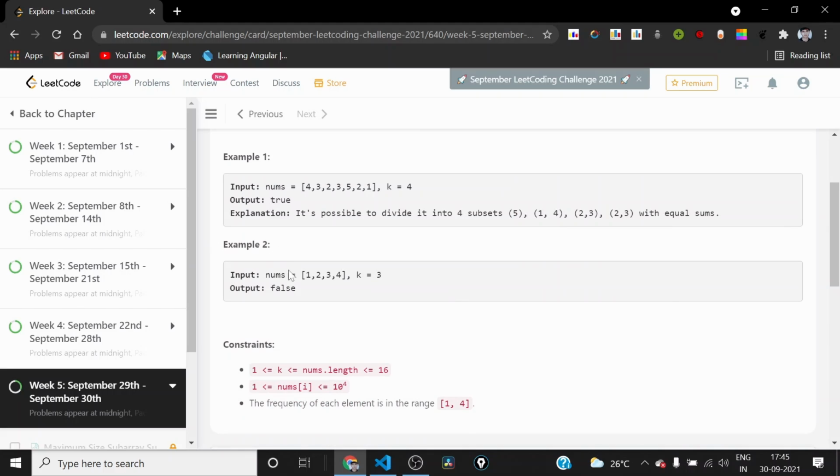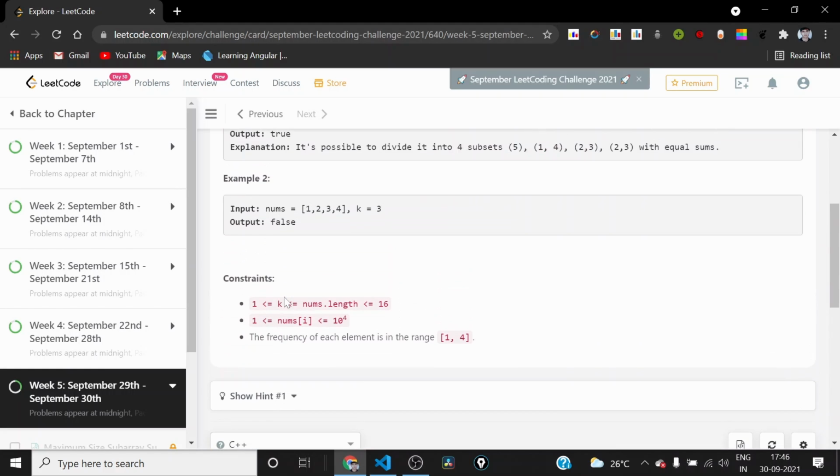And in example 2, the nums is 1, comma 2, comma 3, comma 4. If we sum all the elements, then we can see that 3 plus 4 is 7, 7 plus 2 is 9, 9 plus 1 is 10, and 10 is not divisible by 3. So actually it is not possible to divide into 3 subsets having equal sum. So the output is false, and we can take a look at the constraints.